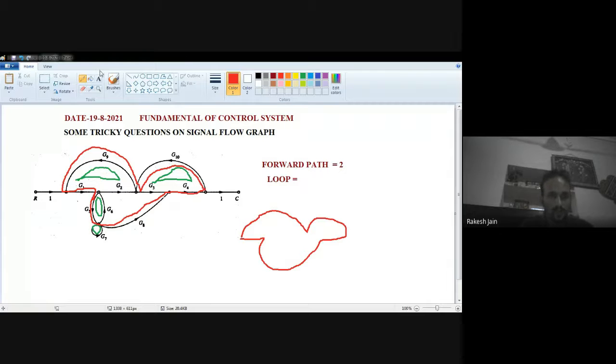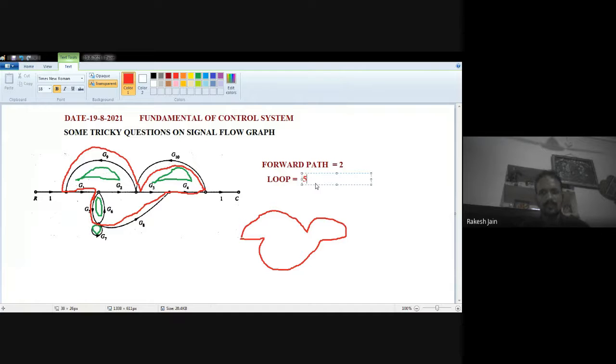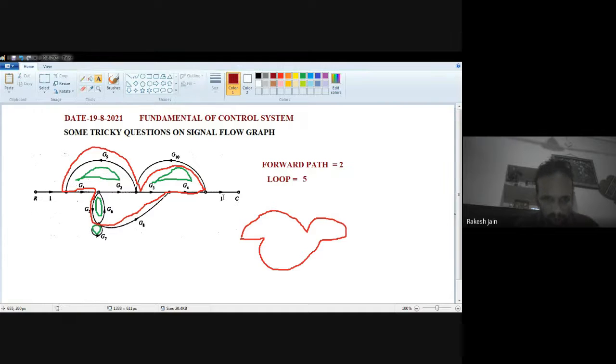So how many loops are present? Then my answer should be the total number of loops is 5. Generally, students make a mistake in these kinds of questions and think there are only 4 loops. That is wrong. You have to see the question very carefully and find the answer. So here the total number of loops is 5.